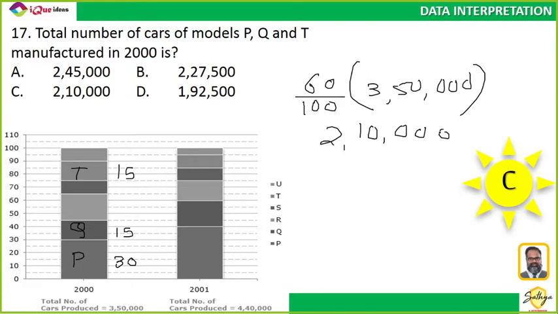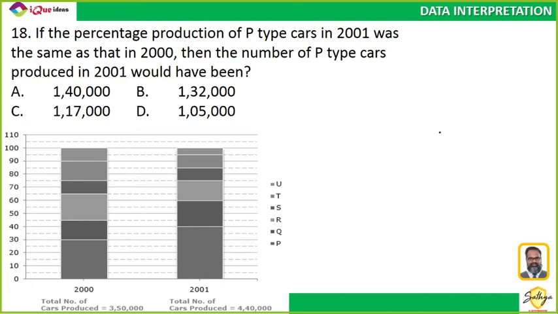Right. Next one. If the percentage production of P in 2001 was the same as percentage in 2000, then how many P-type cars would have been produced in 2001? Understanding the question is the only thing.